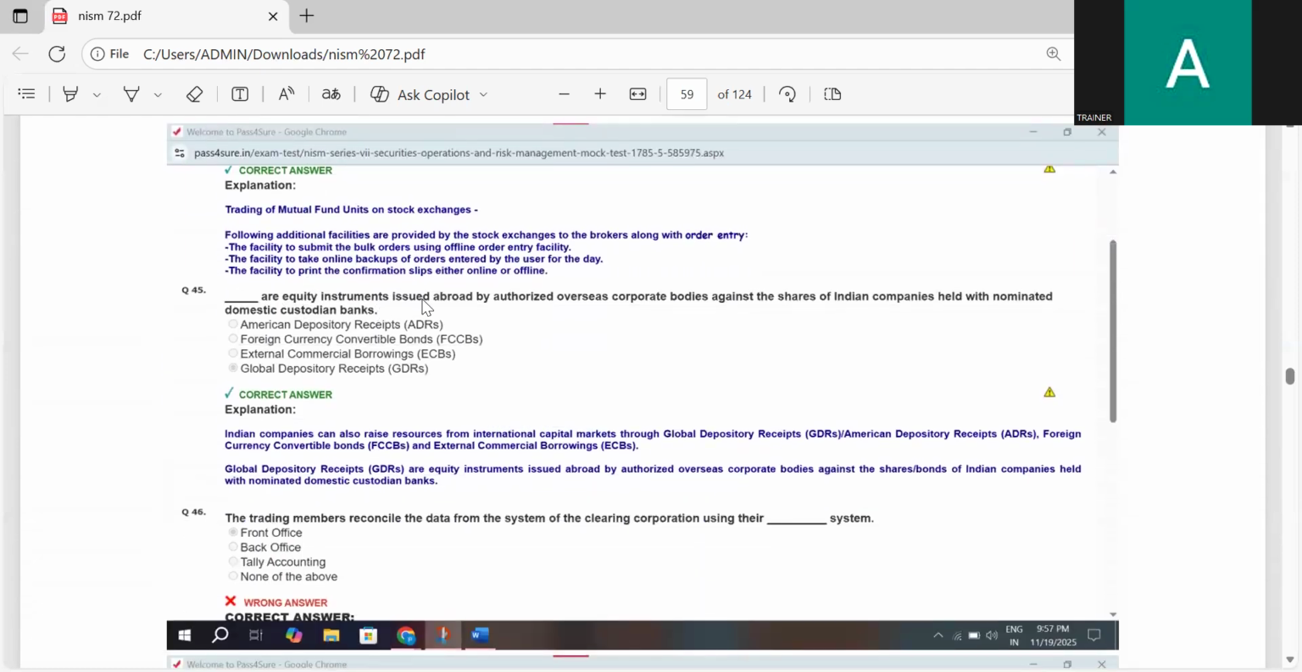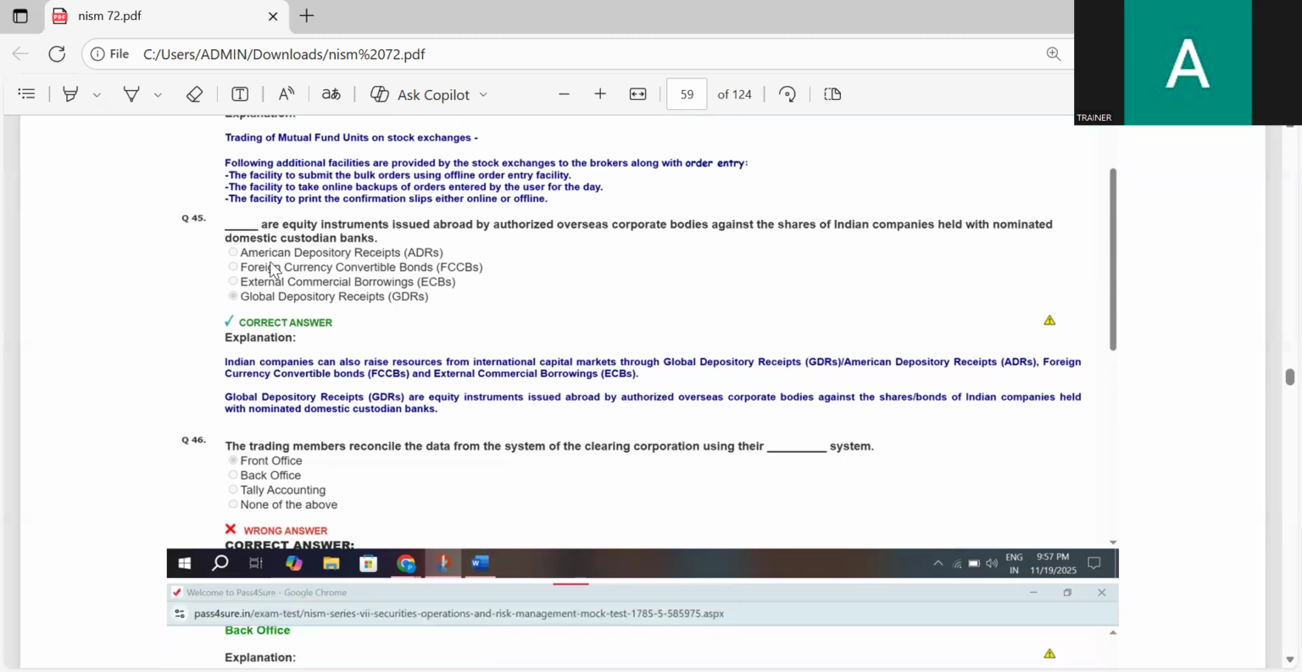Dash are the equity instruments issued abroad by authorized overseas corporate bodies against the shares of Indian companies held by nominated domestic custodian banks. The correct answer is global depository receipts: equity instruments issued abroad by authorized overseas corporate bodies against the shares of Indian companies held with nominated domestic custodian banks.